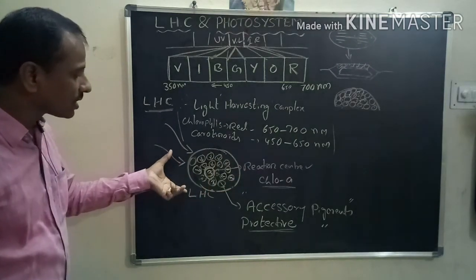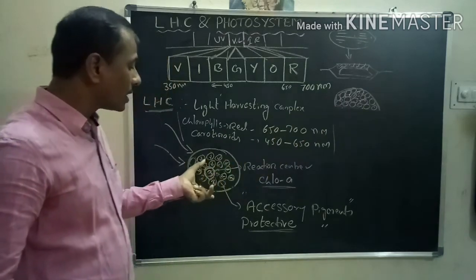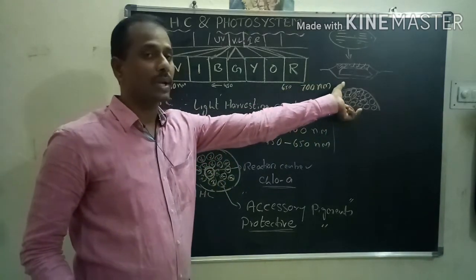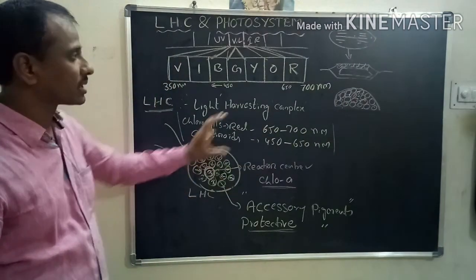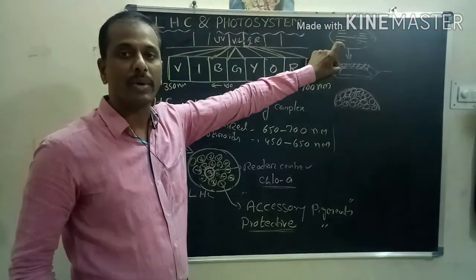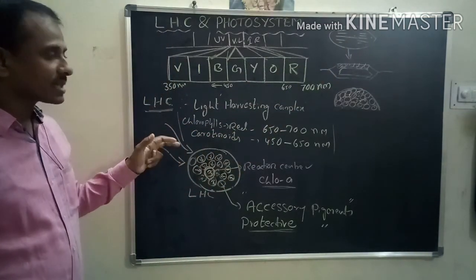The light harvesting complex is present in the quantasome. That means one or more light harvesting complexes are present in the quantasome. That means the light harvesting complex is present in the thylakoid membrane of grana. Okay. Now it is clear.